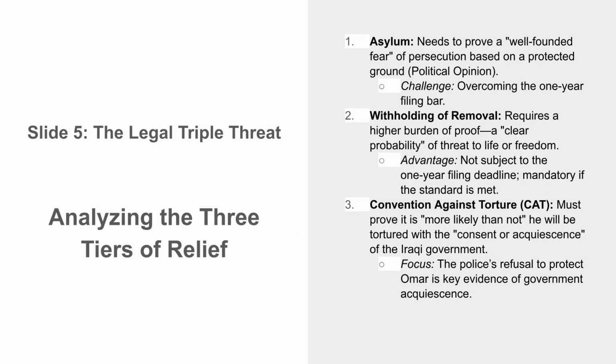We now analyze the 3 tiers of relief. For asylum, Omar must overcome the 1-year filing bar. Withholding of removal has a higher burden but no deadline. For CAT protection, the focus is on the police's refusal to protect him, which serves as evidence of government acquiescence to torture.